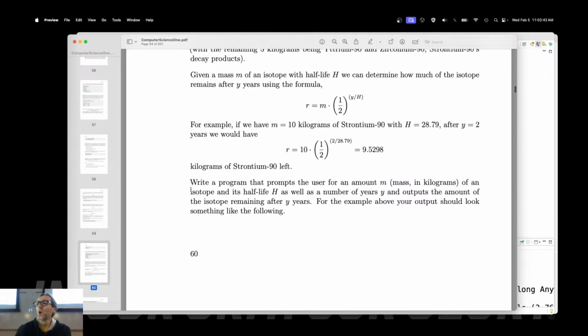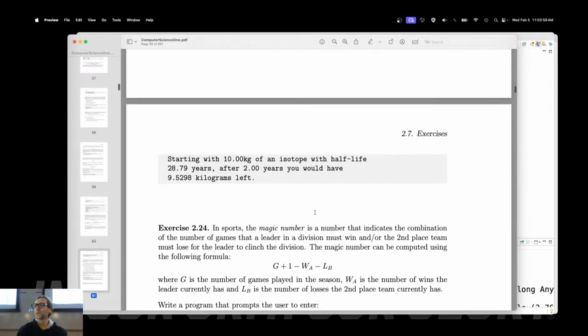Right? We're going to write a program that reads some command line arguments, for a mass, a half-life, as well as a number of years, and outputs the isotope remaining after y years. For the example above, your output should look something like the following. Starting with 10 kilograms of isotope with a half-life of 28.79 years, after 2 years, you would have that much left.